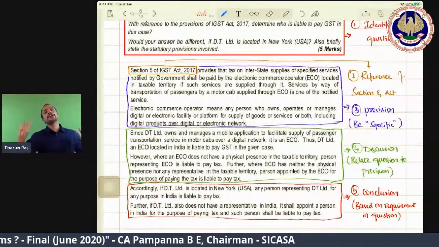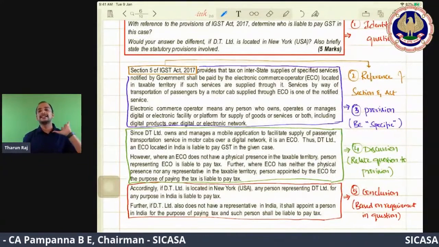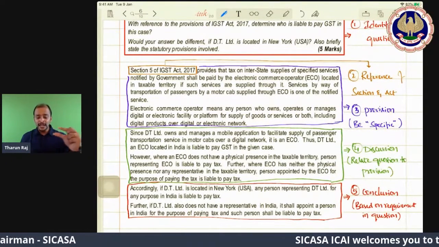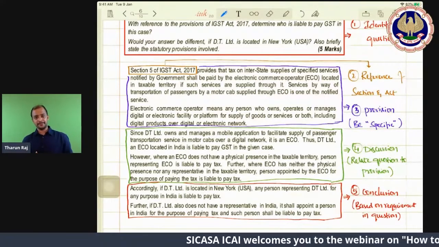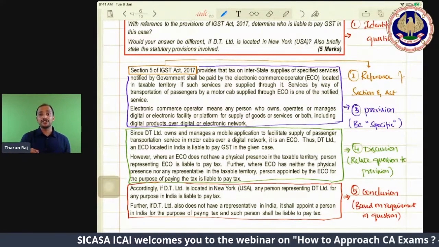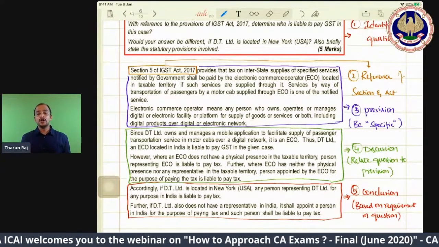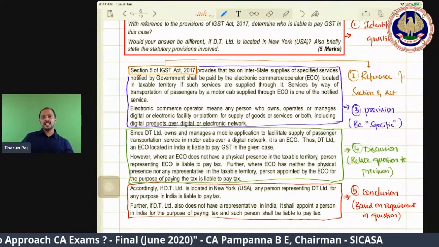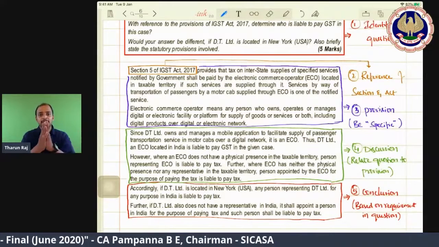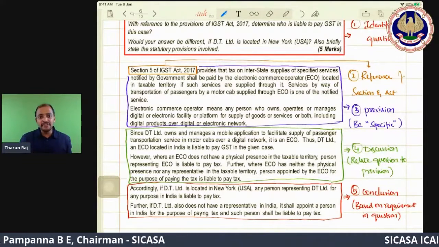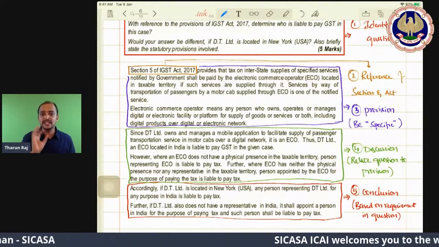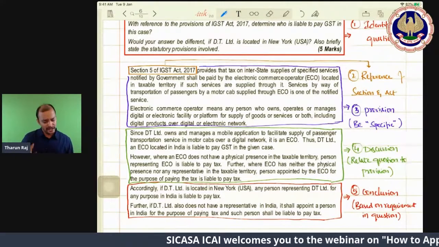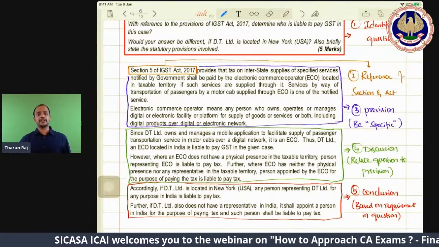So remember the 4-point approach for presenting this case study type question. First, you need to give the reference of the section and Act. Then you need to write the provision. When you are writing the provision, be specific. Don't start with the general section 9, forward charge mechanism, reverse charge mechanism. We will not have that much time. Be specific. This question is related to an e-commerce operator, so write that particular specific provision.